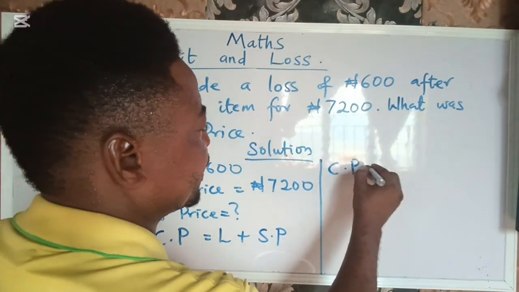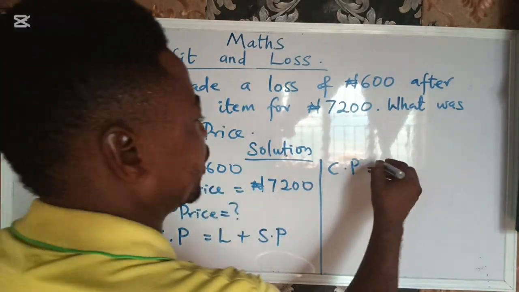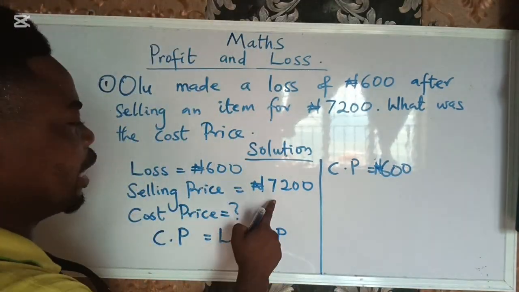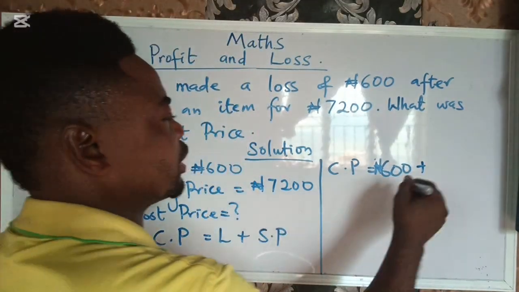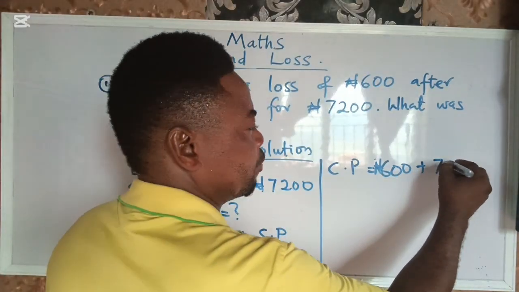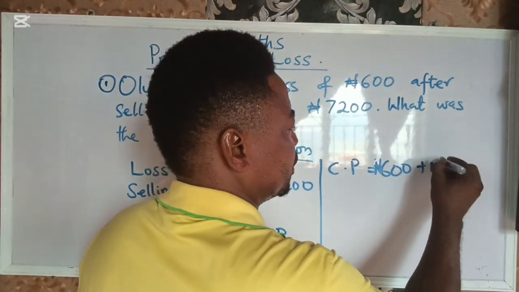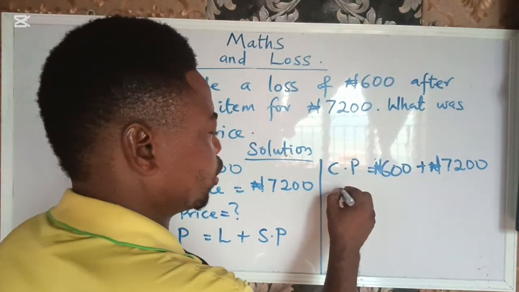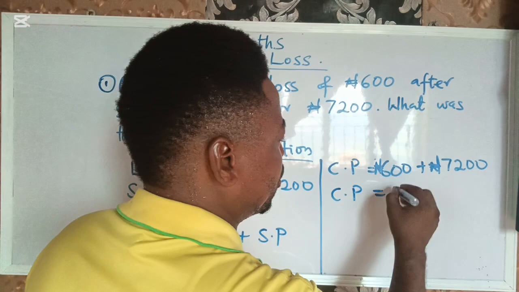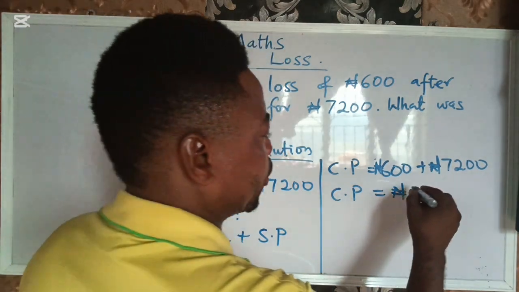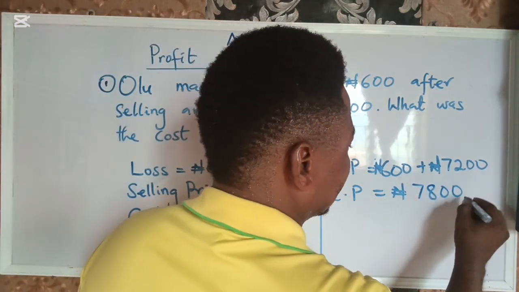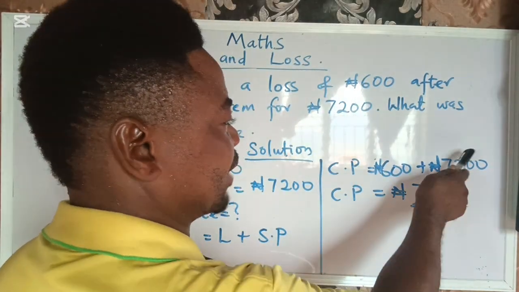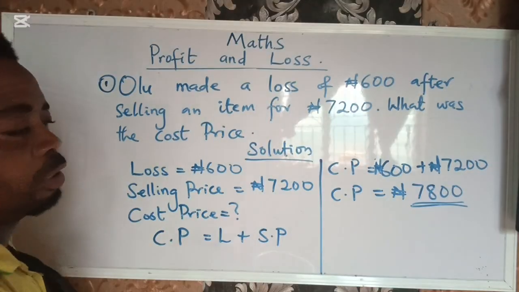Therefore, cost price equals, what is the loss? 600 naira. He lost 600 naira. Then plus the selling price. He sold it for 7,200 naira. And so the cost price is going to be, when you add them together without any mistake, 7,800 naira. And you can see that the cost price is bigger than the selling price, and that is why he truly made a loss.